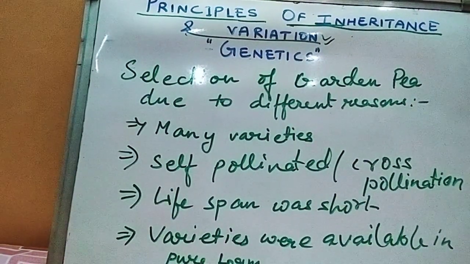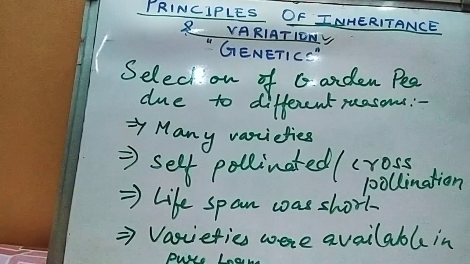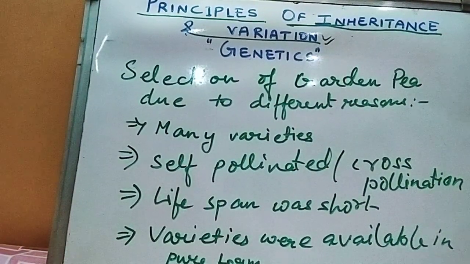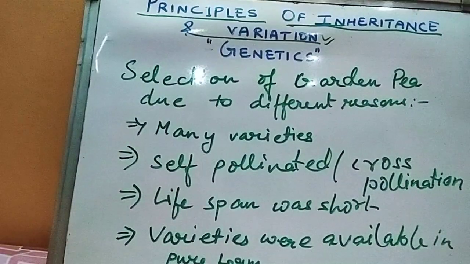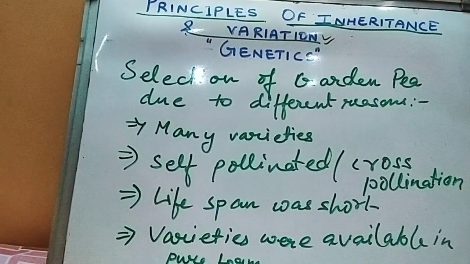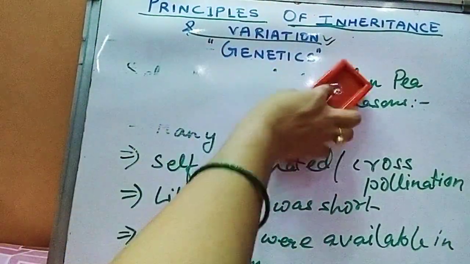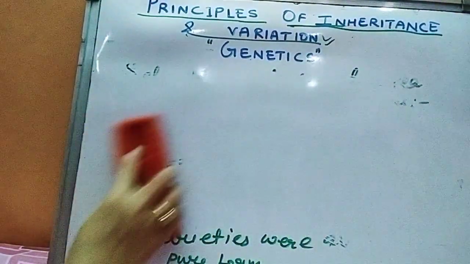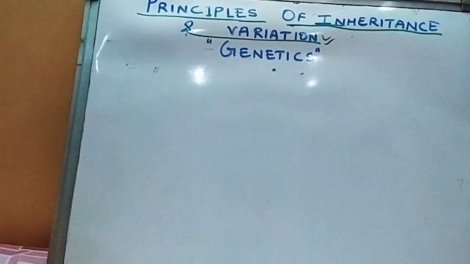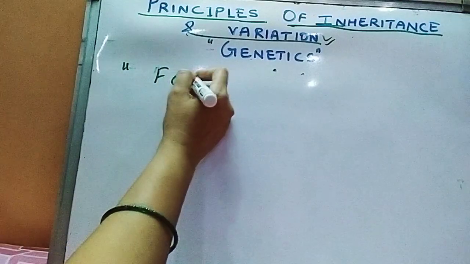So there was something which was passed from the parents to the children or the offspring, but still the gene concept was not clear till that time. That means Mendel did not know what he was doing. So he was just doing the experimental crosses, and he said there is something which is passed from generation after generation. Then what was that thing which has been passed? He named it with the word factor. So in the Mendelian period the gene concept was not known. So what was the thing that Mendel has termed factor?